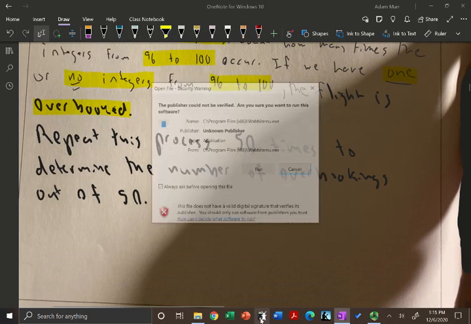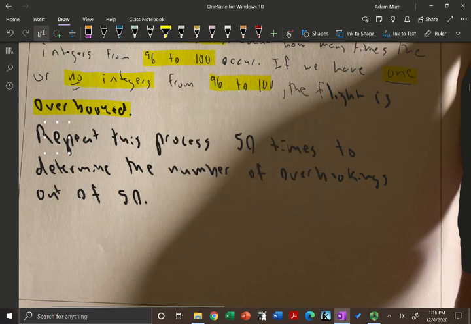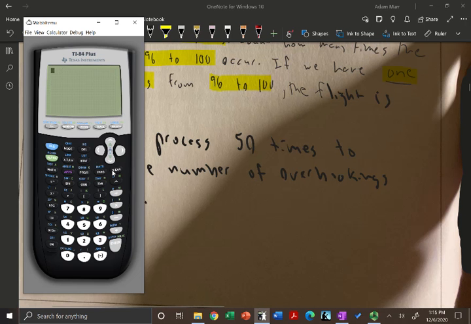This is just an extra thing here, but if I was actually doing this process, I would go to math, PRB, and then randInt. Now we're doing 1 to 100, so it's 1, 100. And we're doing this process 12 times, so I'm going to put comma 12 right there. This is going to generate 12 random integers from 1 to 100.